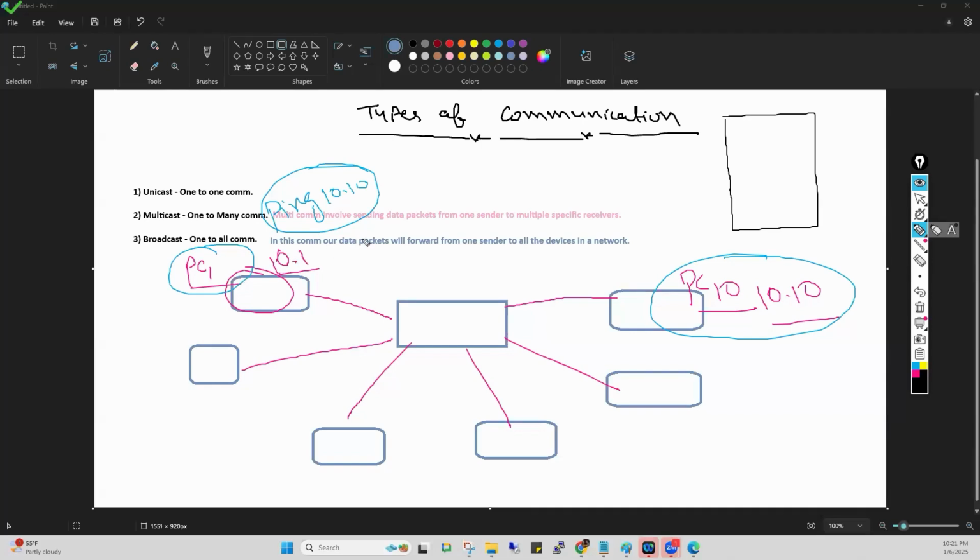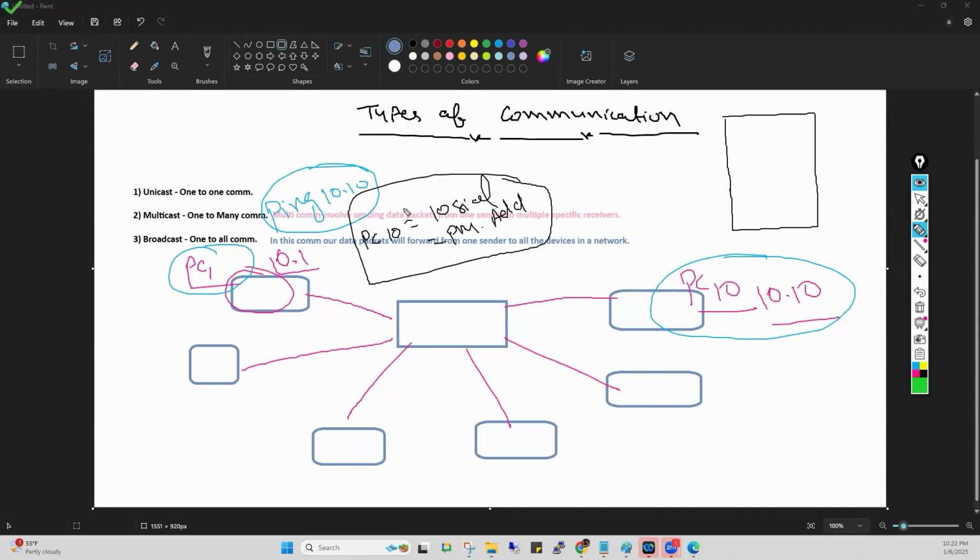What is the PC number 10 logical address, and what is the PC number 10 physical address? These are the two pieces of information PC number 1 must have. Without these two, how will PC number 1 reach PC number 10? That is not possible. Getting my point, everyone? I hope you guys understand. Right?